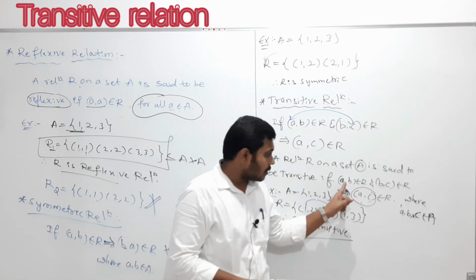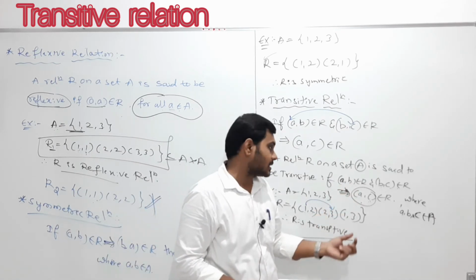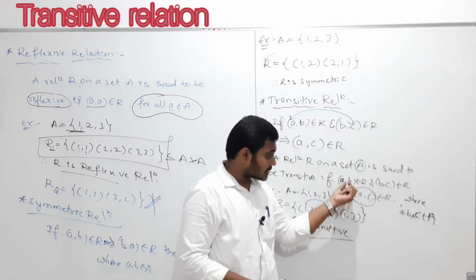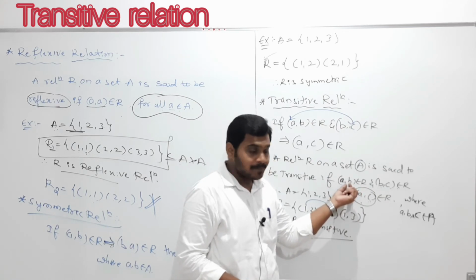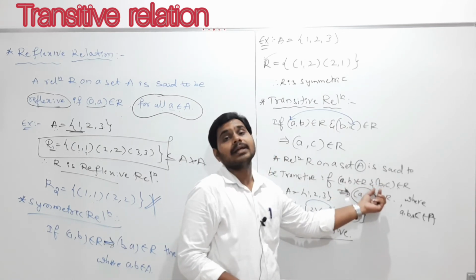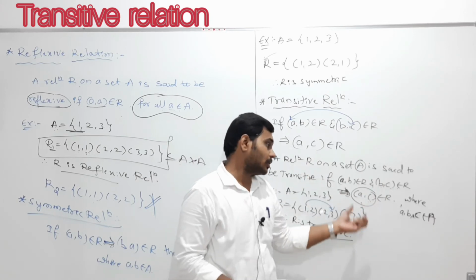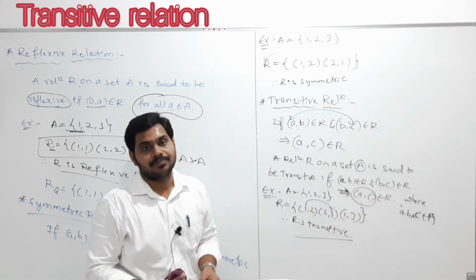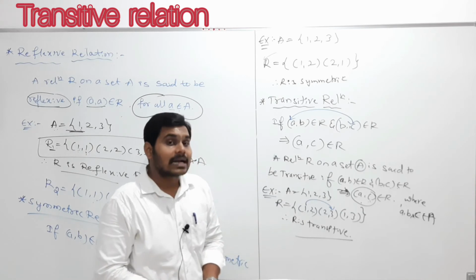If only one order pair is there, or another order pair which starts from the second element of this order pair is not there, then you should not worry about the transitive relation. Clear? So this is an example for the transitive relation.